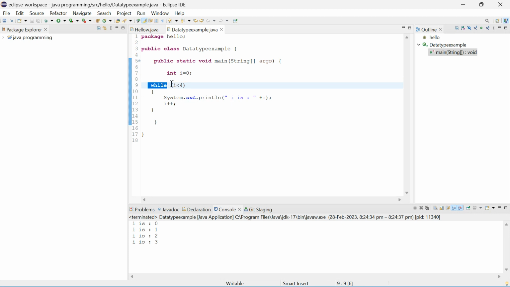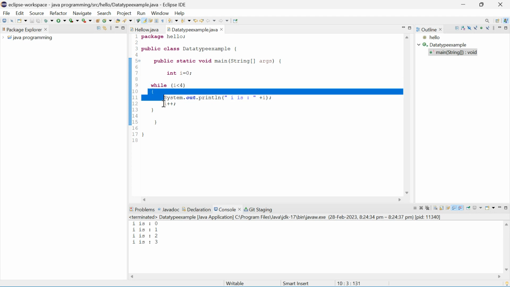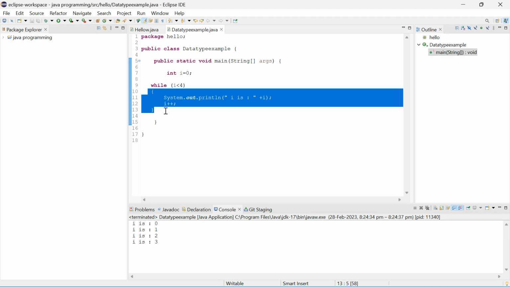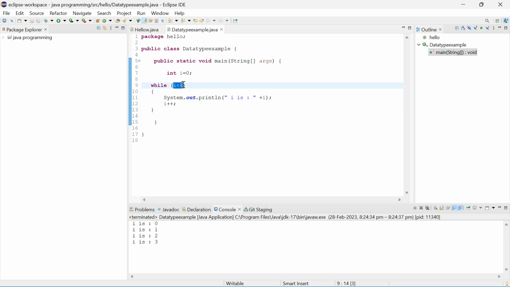So in the braces we have to give the condition definitely. That is the syntax. I have given the condition I less than 4. It will check the condition first. If the condition is true, this block of statements will get executed. 0 is less than 4, yes, it is true. So the statement got executed. Perfect.